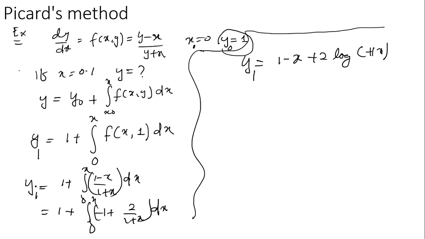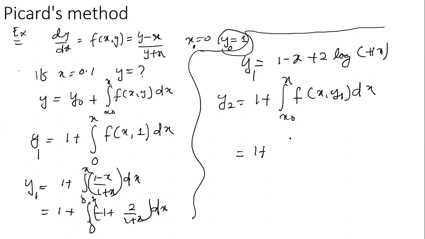Then you adopt a similar procedure here to find y2. Put y1 here, so that is 1 plus the integration from x0 to x of the function of x comma y1 dx. Then you can integrate this result: 1 plus the integration from 0 to x of the function of x comma y1, evaluated.